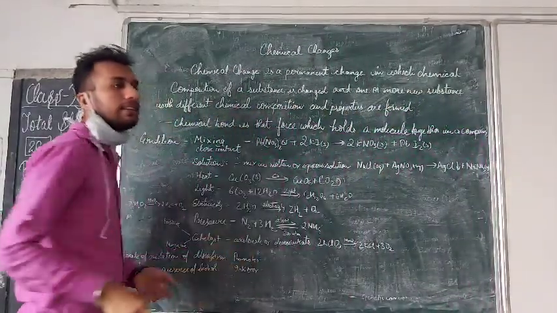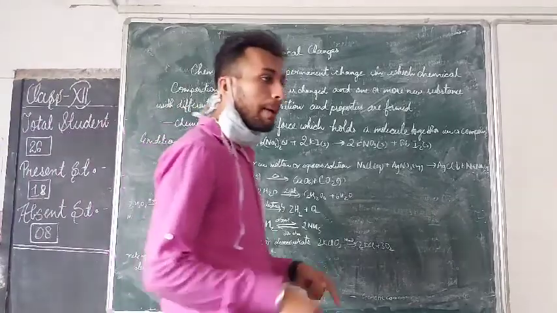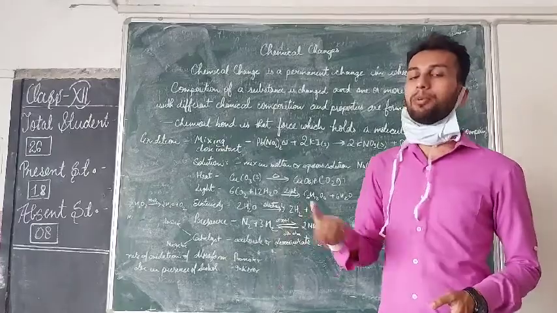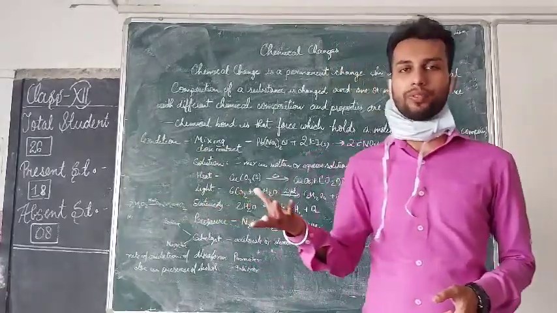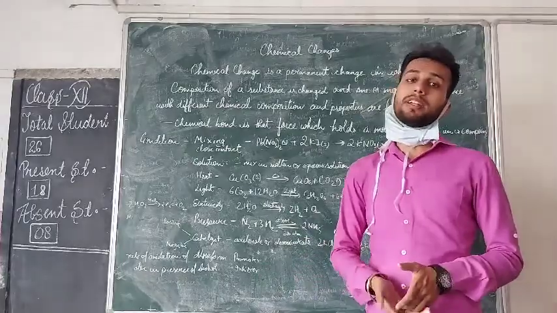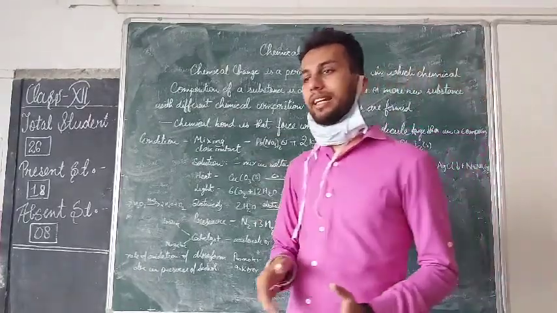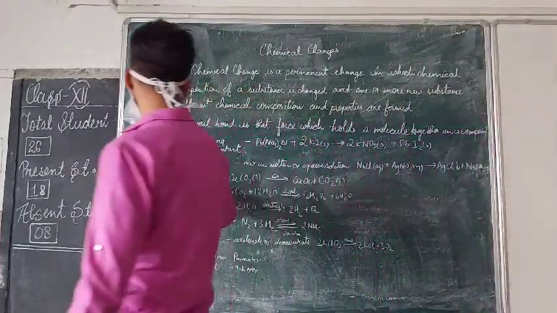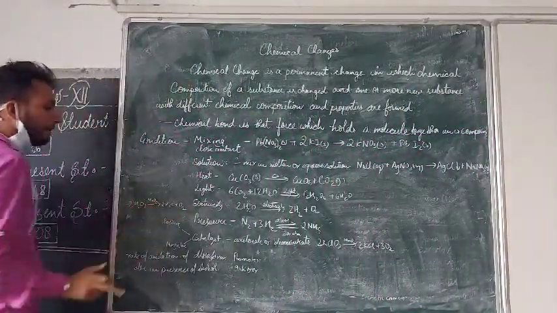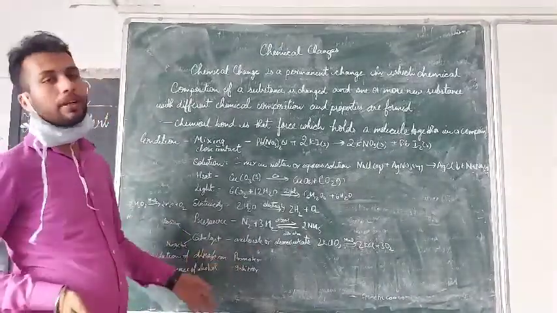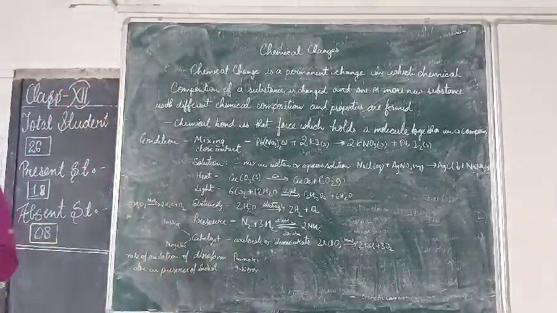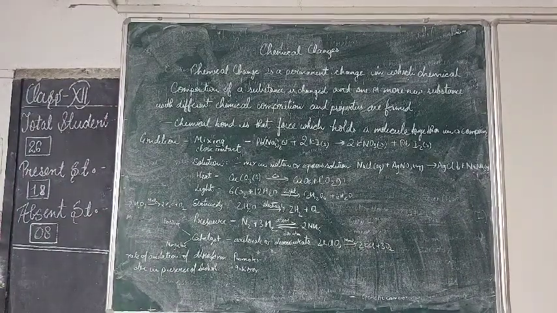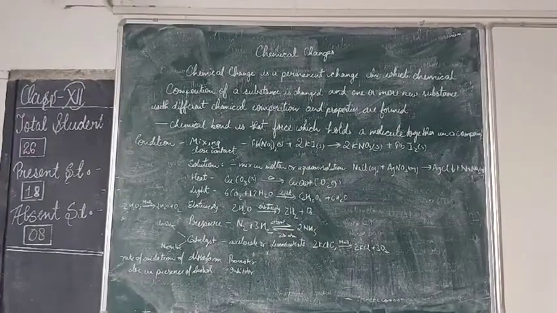Now there are two more types acting with the catalyst. When a catalyst is acting on a particular reaction, if a promoter is there, the promoter will enhance the rate of reaction. And if an inhibitor is present, it will decelerate the reaction. So these are all the conditions: mixing, close contact, solution, heat, light, electricity, pressure, positive and negative catalyst, and promoter and inhibitor, which act on the particular chemical reaction and change it.